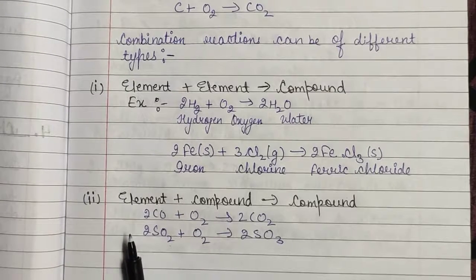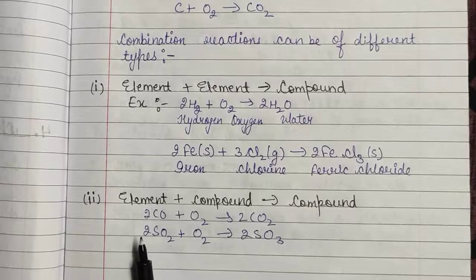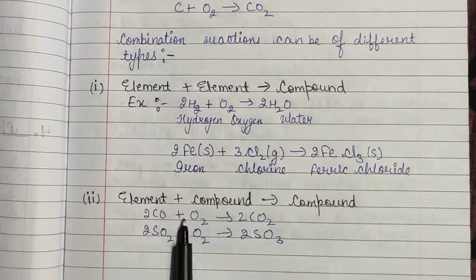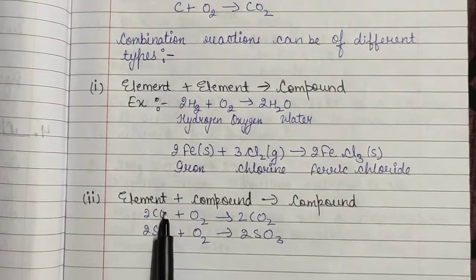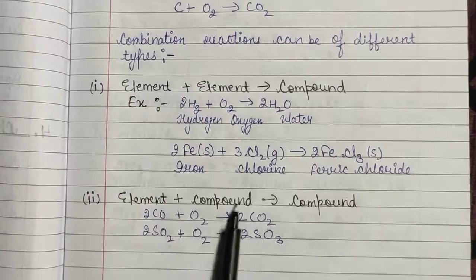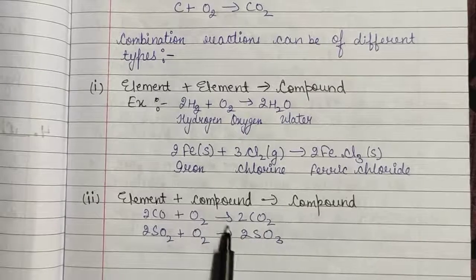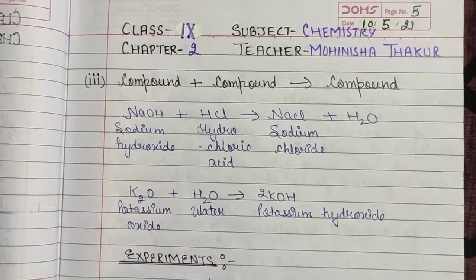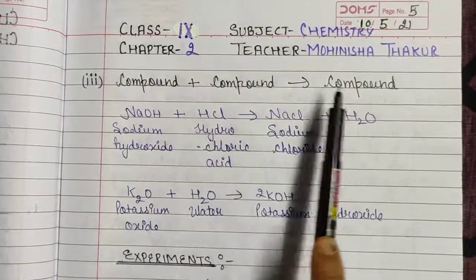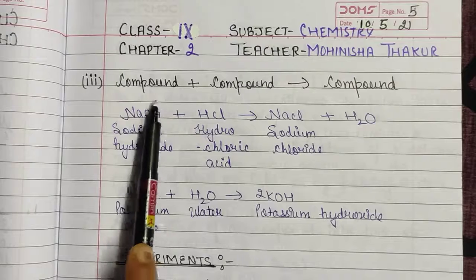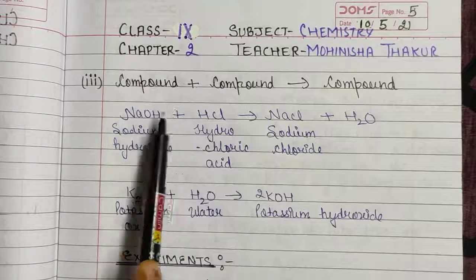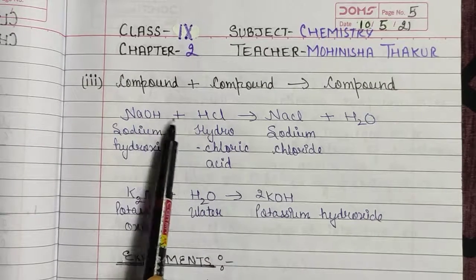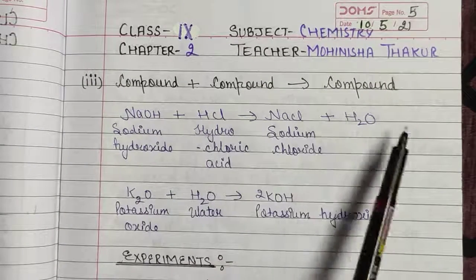There are two examples given on page number 4, from which I will discuss one, that when you react or combine the oxygen element with the compound carbon monoxide, it will also form the compound which is carbon dioxide. Now, third one is compound plus compound gives compound. It means when you react two compounds together, it will form a compound. Like NaOH plus HCl gives NaCl plus H2O.